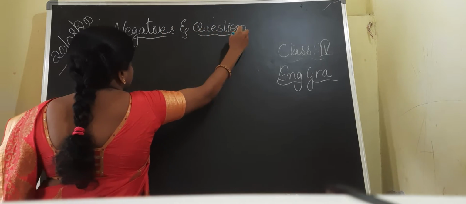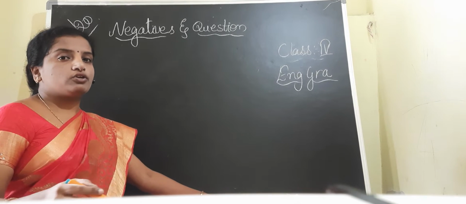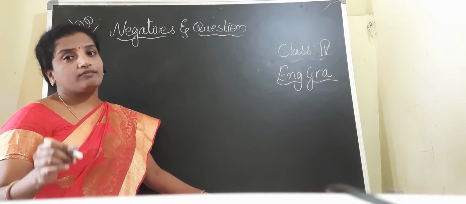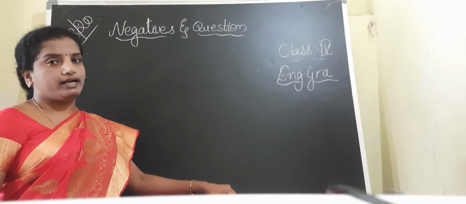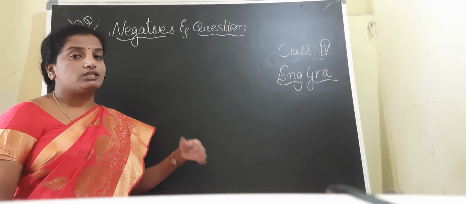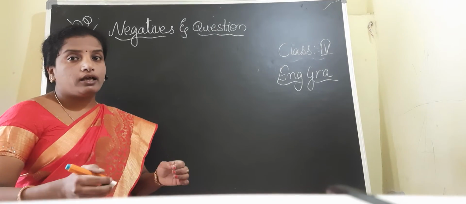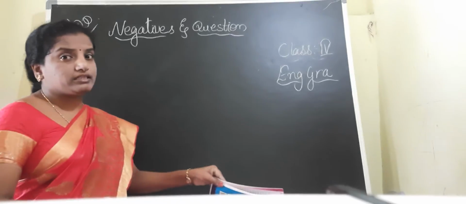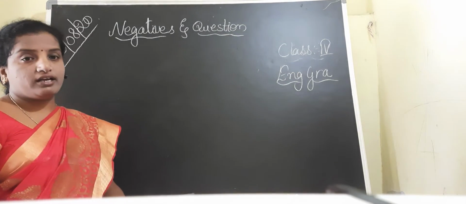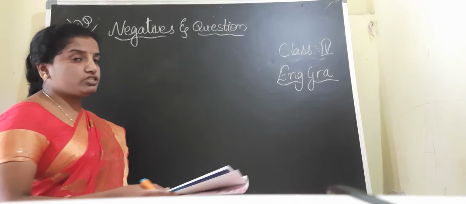Negatives and questions. See, children, in our previous sessions we discussed that whenever we are talking about the helping verb, we have to add not with the helping verb to write the negative. And for questions with helping verbs, we have to start our question with the helping verb. I'll take a few examples, then we will go for the main verb, children. This is chapter number 4 in our grammar textbook.